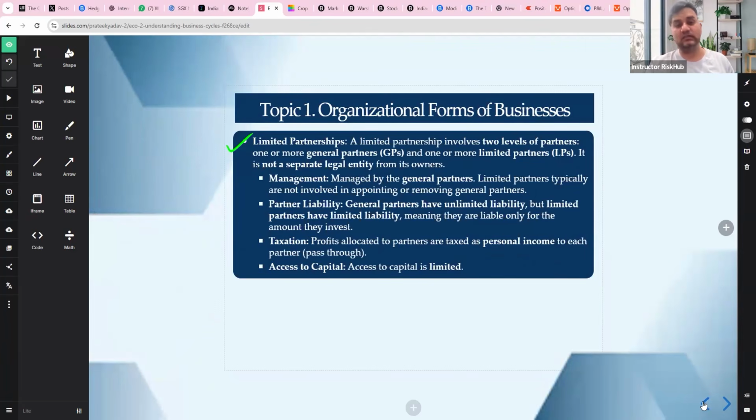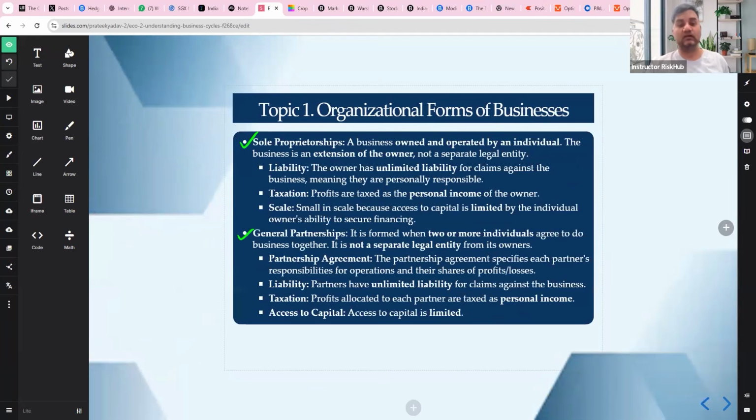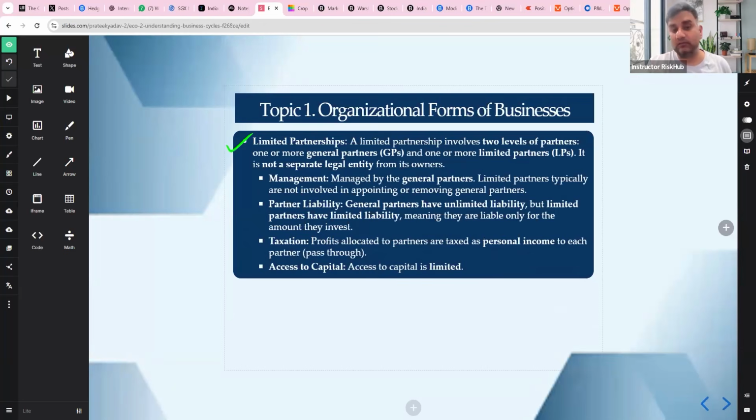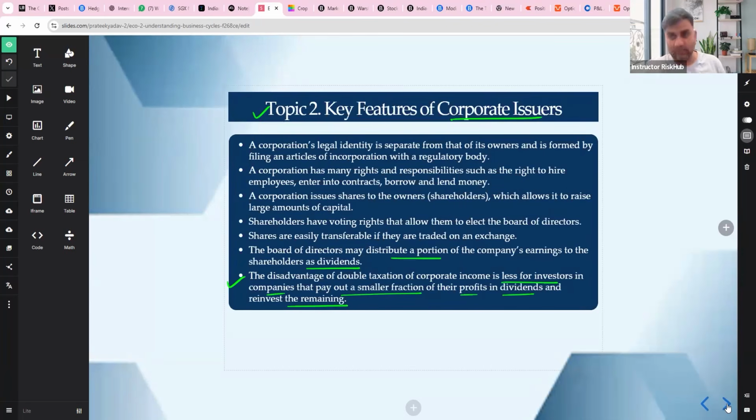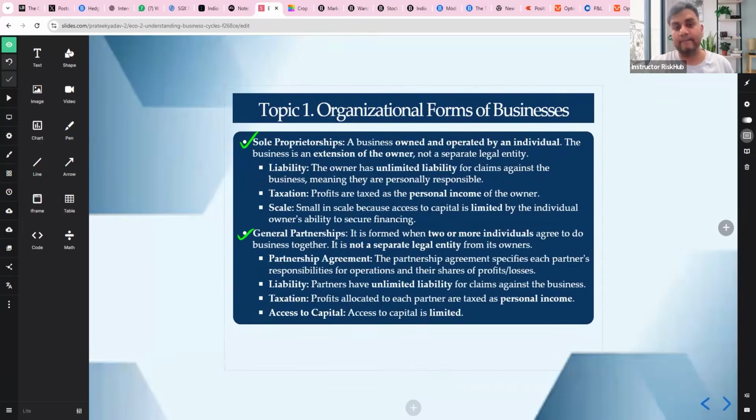Key features, also different forms of business, taxation and partner liability, etc. Please understand. You should be very clear about the liability of a sole proprietorship, the liability of a general partnership, the liability of a limited partnership, and the liability of a corporation, right? And what the benefits of one structure are over the other. So you should be aware of that.